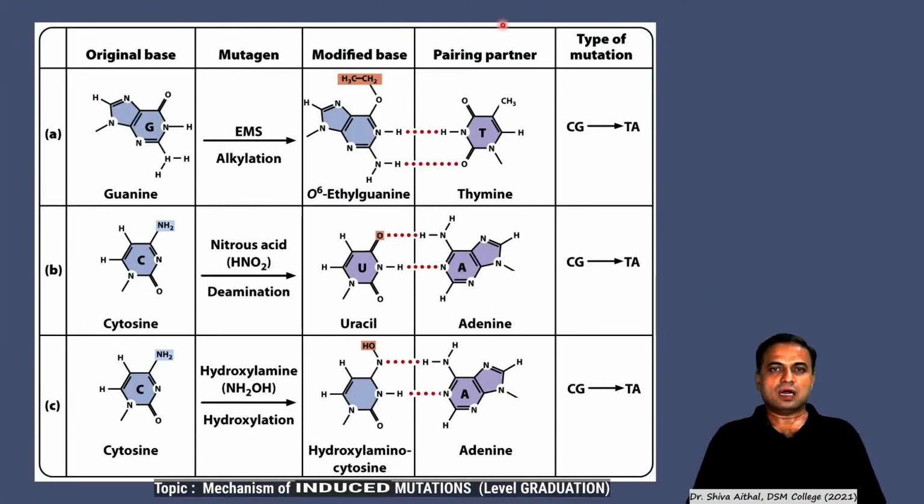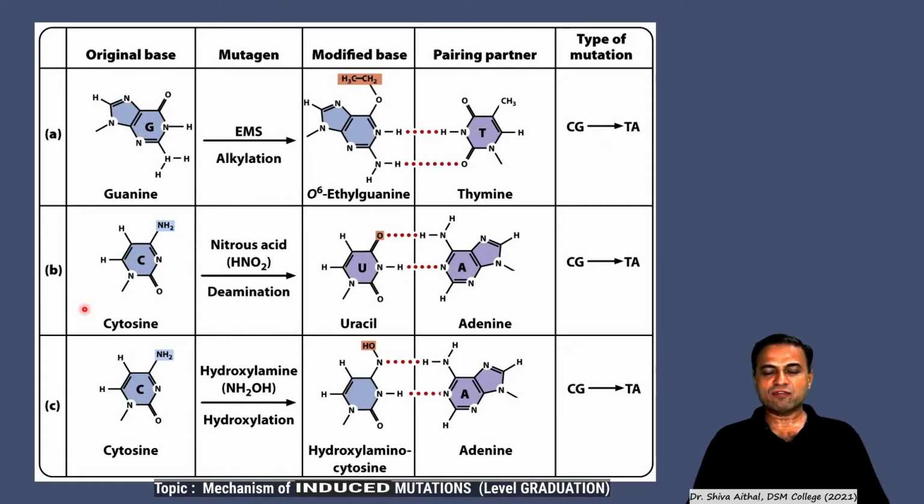Apart from 5-bromouracil, we have three more examples for you to study: ethyl methyl sulfonate, nitrous acid, and hydroxylamine. Ethyl methyl sulfonate is an alkylating agent, nitrous acid is a deaminating agent, and hydroxylamine acts by hydroxylation. In all these three examples, a GC base pair is converted into an AT base pair, which is the type of mutation that occurs.